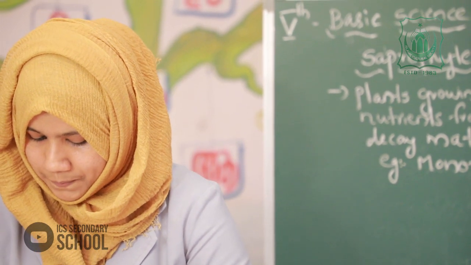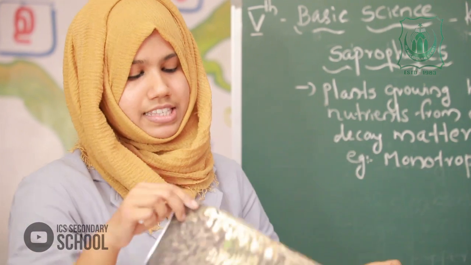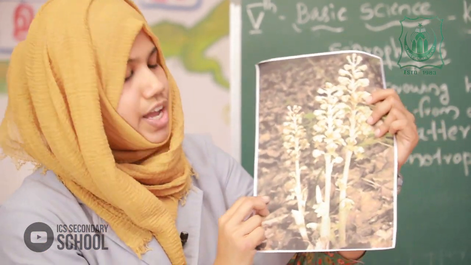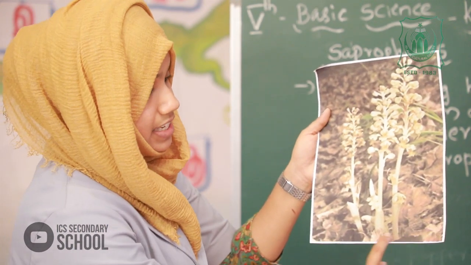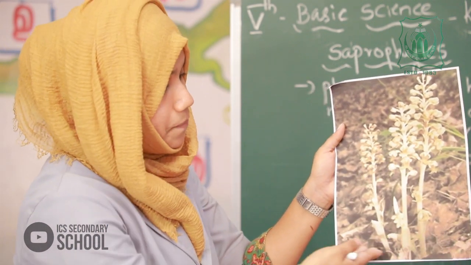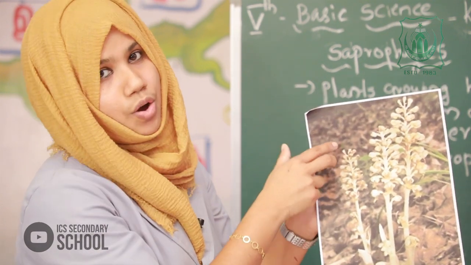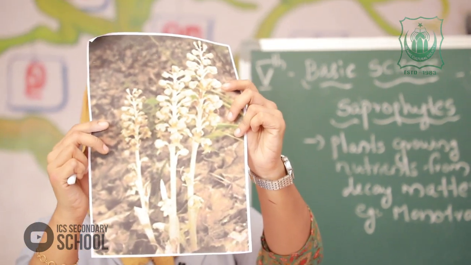I have another example, and that is Neottia. This is also a saprophyte. That means it grows by absorbing nutrients from dead and decaying organisms. They grow on dead and decaying matter.